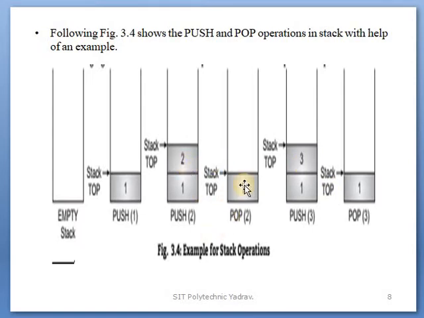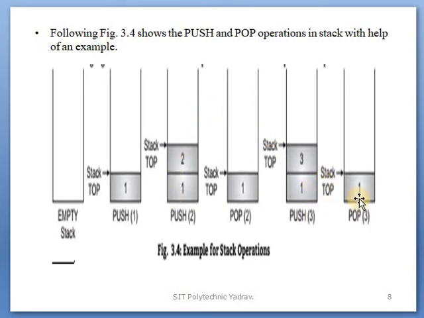When you want to remove 1, first of all you remove 2, after that you remove 1. In a stack, one item is not removed directly. First 2 will be removed, after that 1 will be removed.